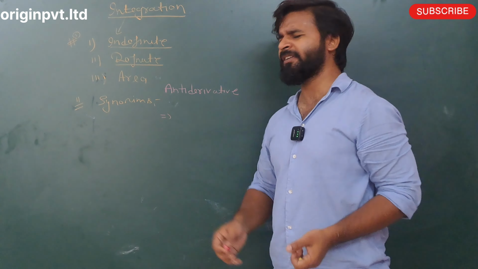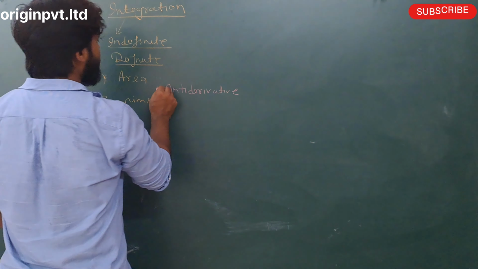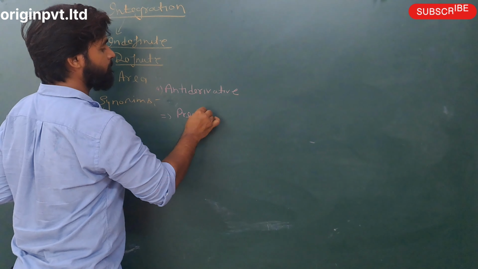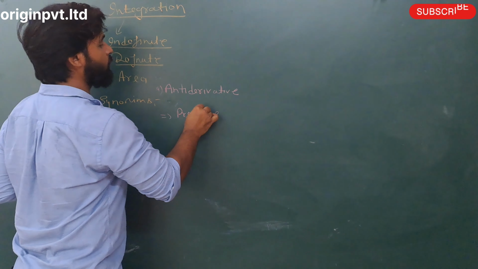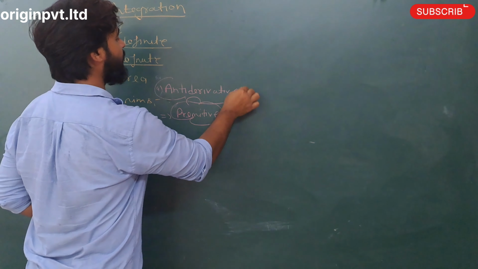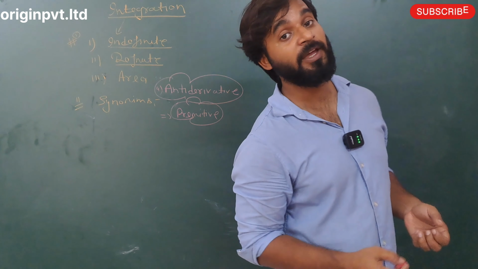The second name is primitive. It is very difficult for students. Antiderivative is okay, but primitive is a very rarely used name.